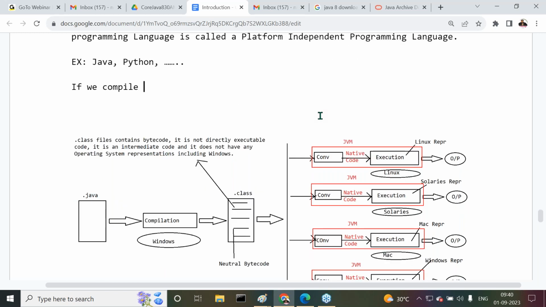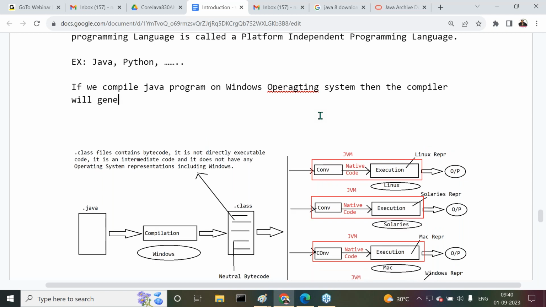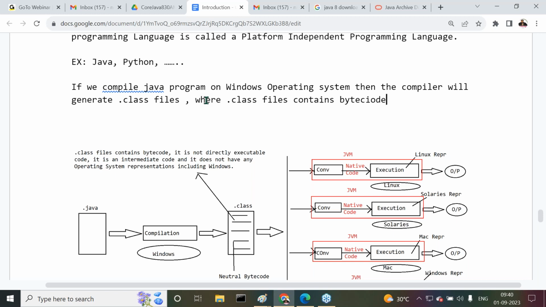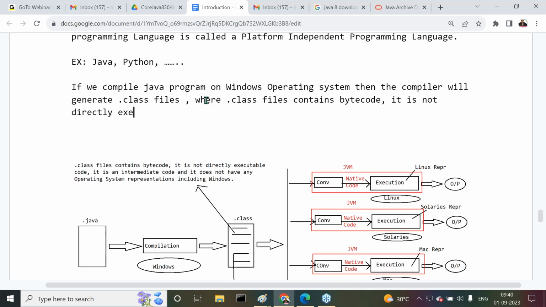If we compile a Java program on the Windows operating system, then the compiler will generate dot class files, where dot class files contain bytecode. Dot class files contain what code? Bytecode. It is not directly executable code.